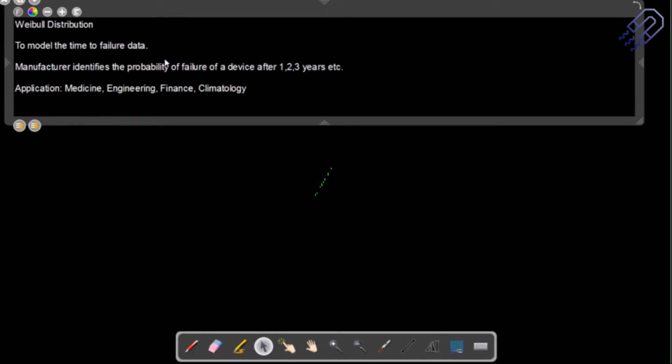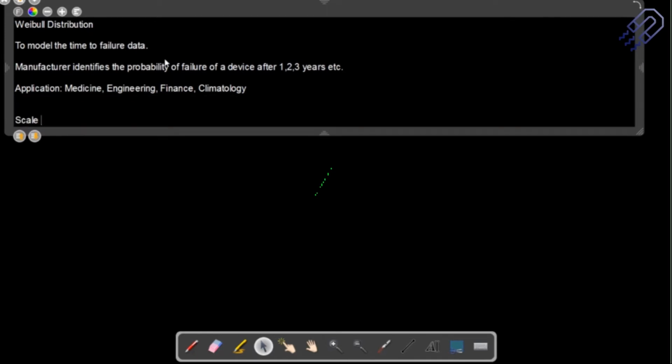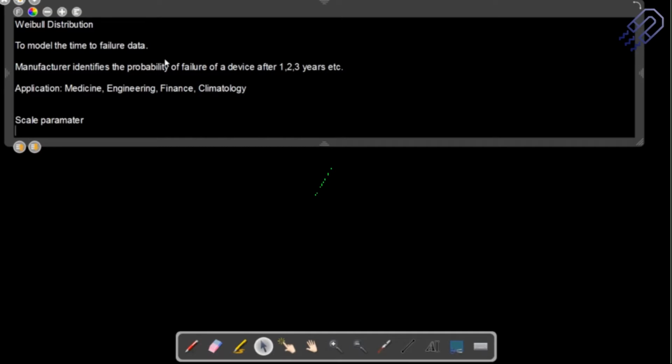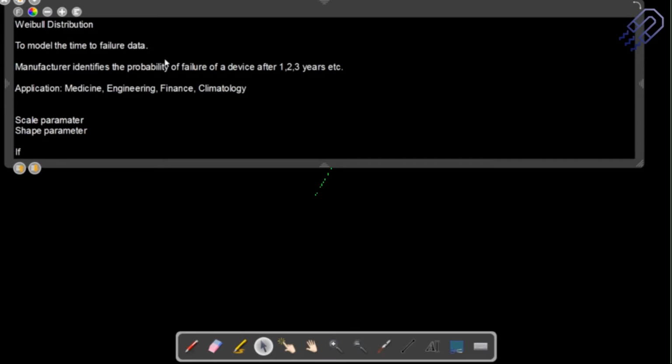There are certain parameters in this that we should know. One is called the scale parameter. Then we have something which we call the shape parameter. Let's say the quantity x is the time to failure.